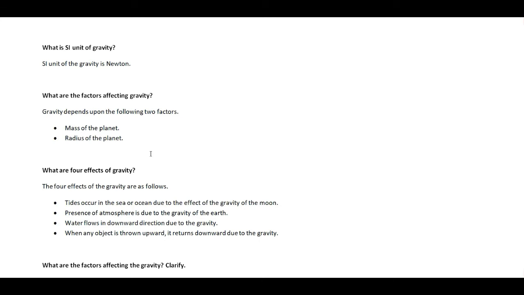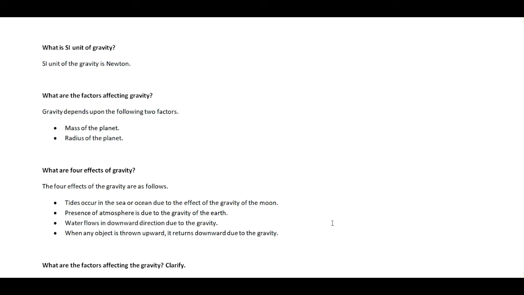The gravity of the moon acts on the water of the sea or ocean. That is the reason the water is attracted towards the moon. It cannot escape away due to the gravity of the earth, but the moon tries to draw the water level up in the sea or ocean. So it is one effect that the tides occur in the sea or ocean due to the effect of the gravity of the moon.